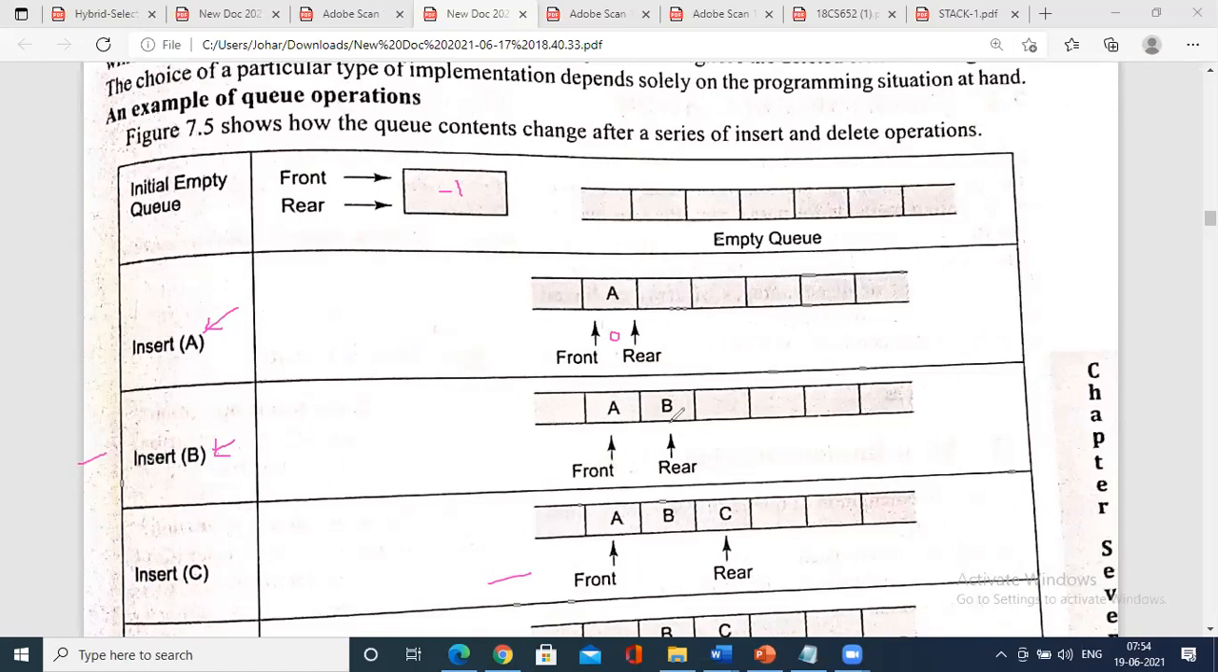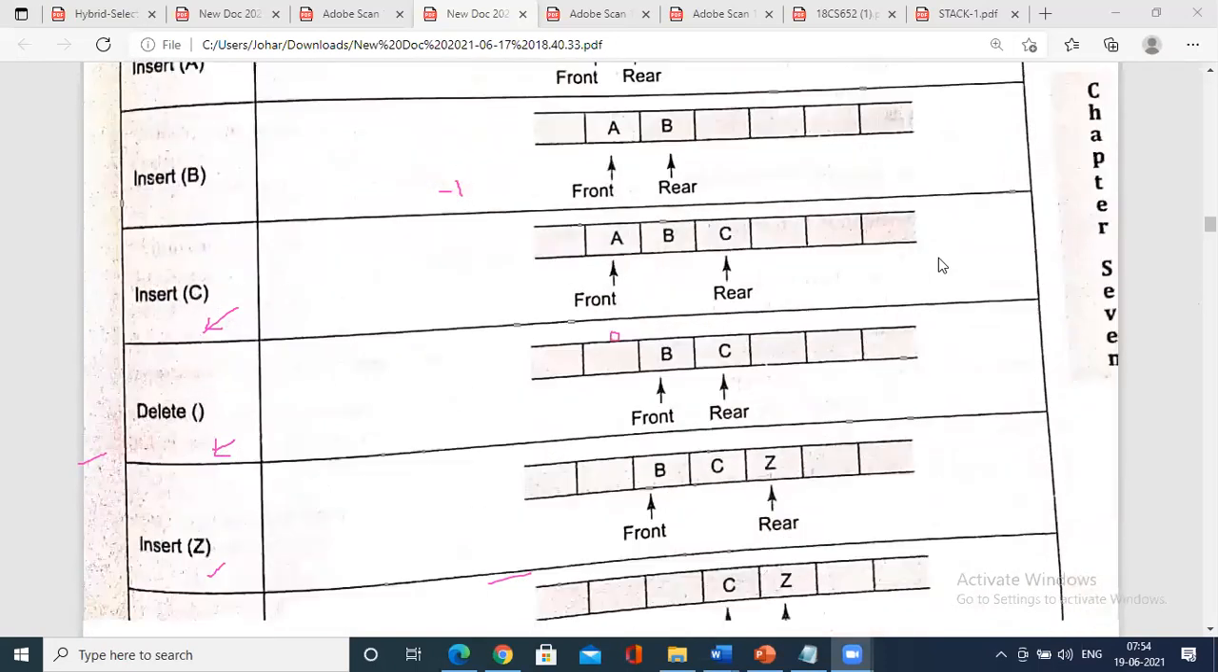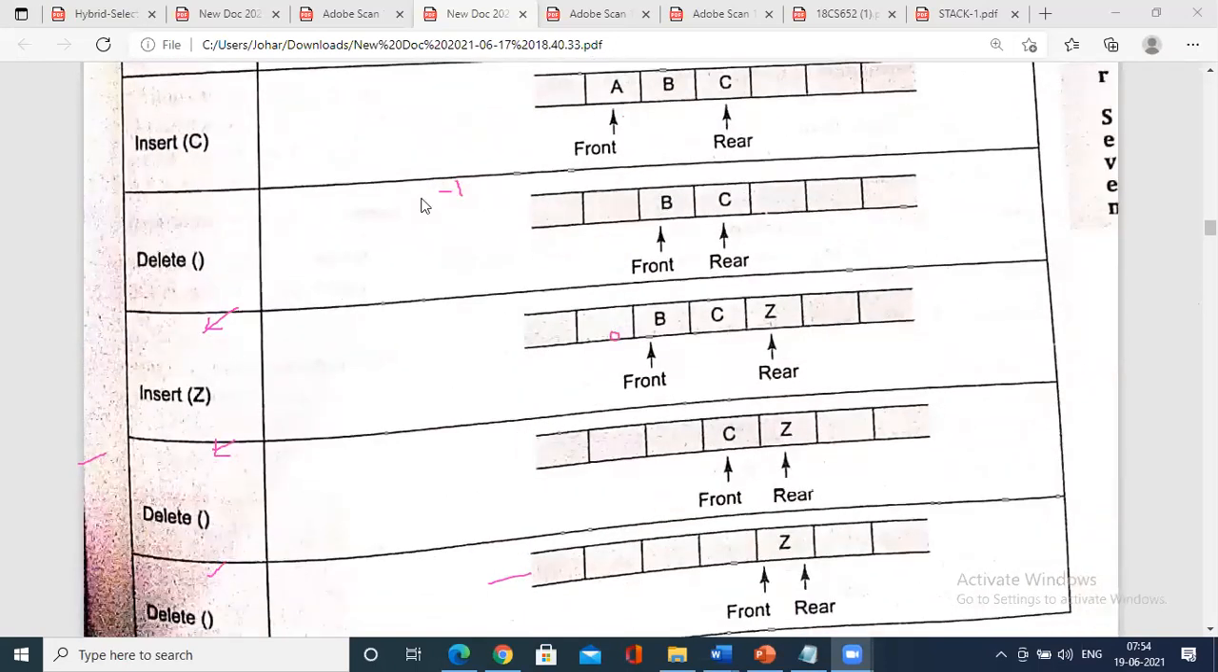It is the same as a queue. Then again, when you insert C, what happens? Again, rear will move. And we have a maximum capacity of the queue. What is the maximum capacity? Let us see that. Okay, so now insert is over.